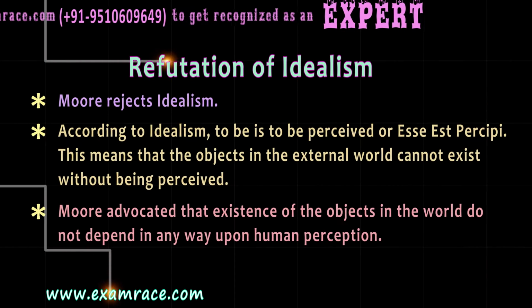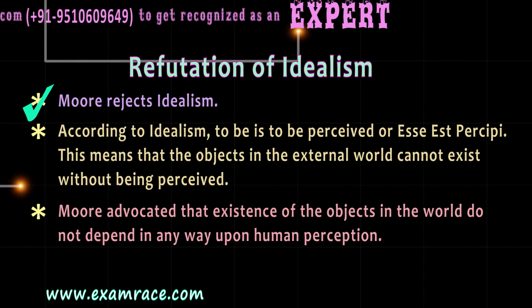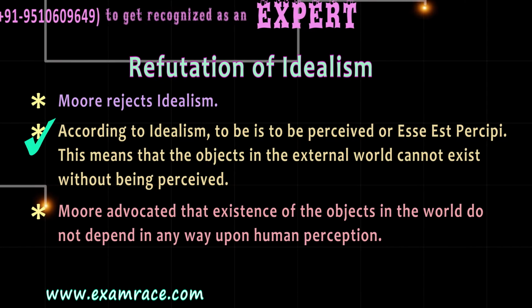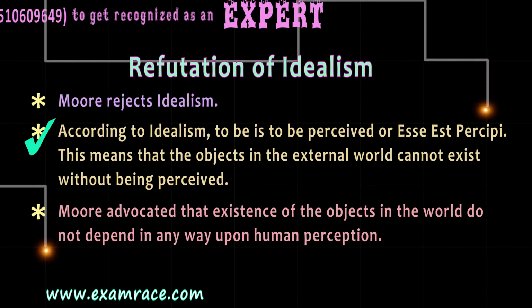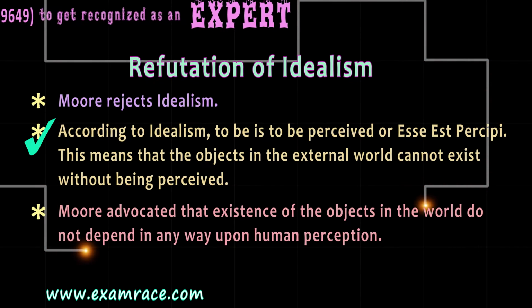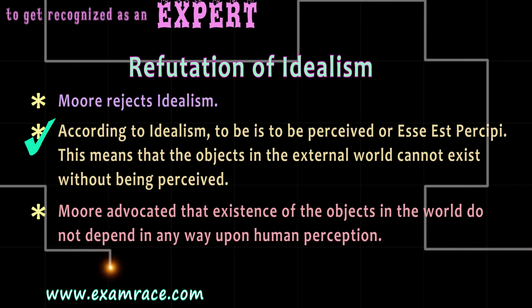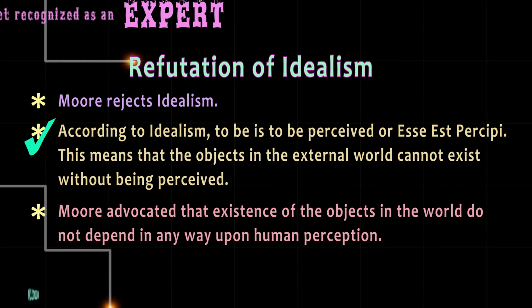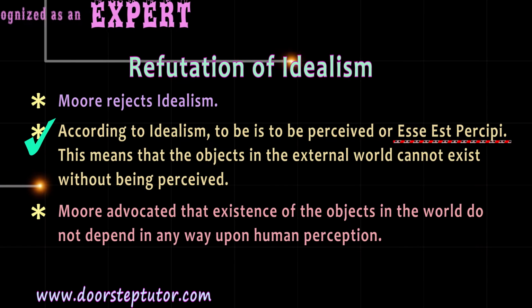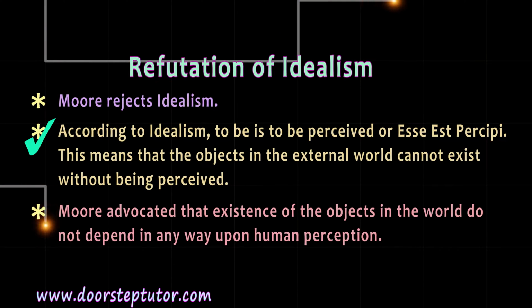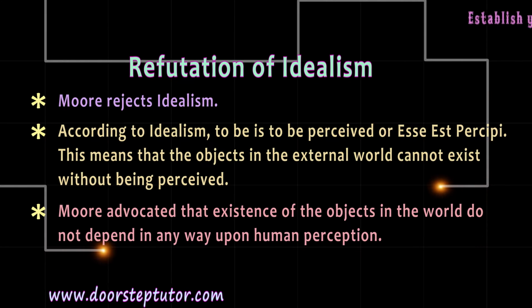Refutation of Idealism. Moore rejects idealism. According to idealism, the objects in the external world cannot exist without being perceived. Idealism believes in "to be is to be perceived," or esse est percipi. This is also something which belongs to the philosophy of Berkeley.